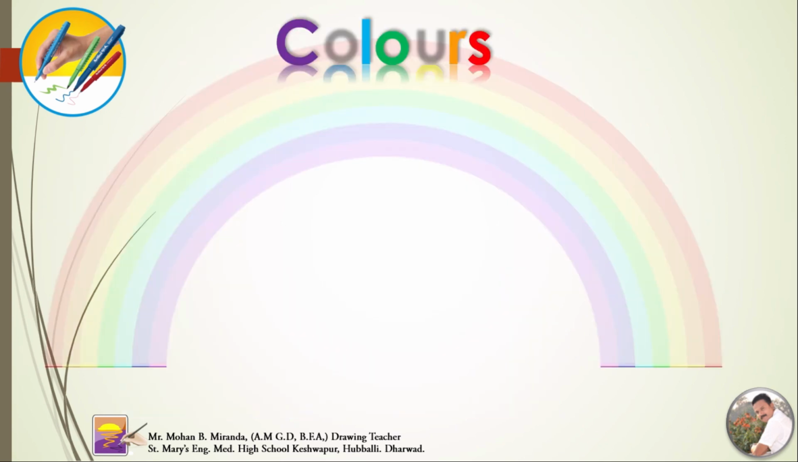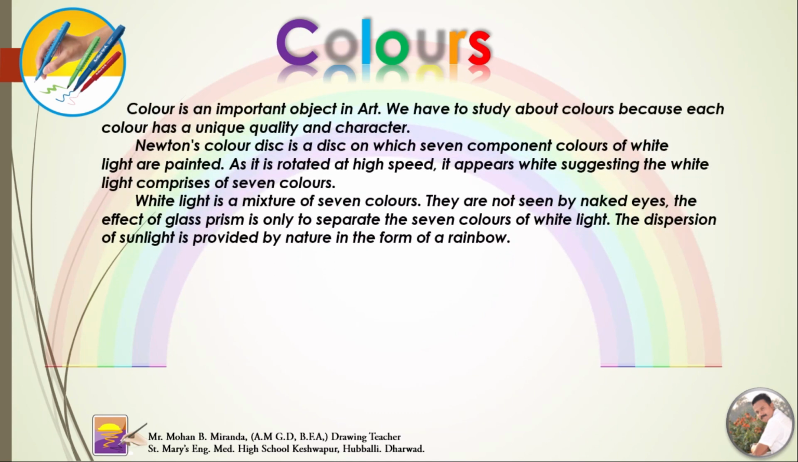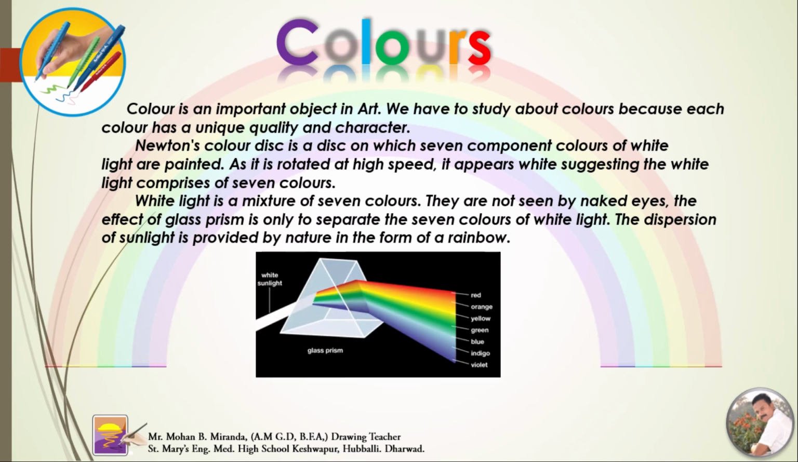About colors. Color is an important element in art. We have to study about colors because each color has a unique quality and character. Newton's color disc is a disc on which 7 component colors of white light are painted. As it is rotated at high speed, it appears white, suggesting that white light comprises 7 colors.